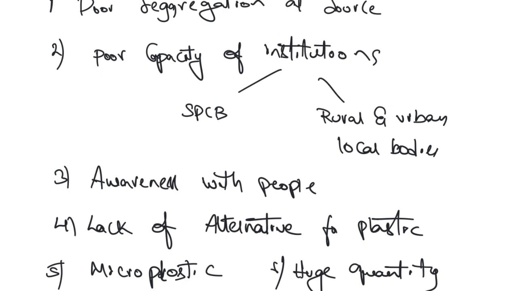And who is the person that should enforce proper segregation or solid waste management rules? They are the local bodies. Rural and urban local bodies do not have the finance or manpower to enforce the rules. At the same level, there are also state pollution control boards. These are also responsible for enforcing plastic waste management rules or solid waste management rules, but they do not have much teeth.